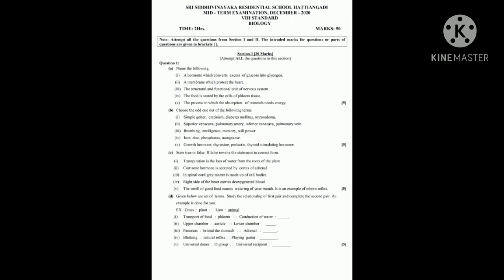Pancreas, behind the stomach; adrenal, top over the kidney, or you can write above the kidney. Many of the students have written cap of the kidney. There is no cap in the kidney. You write cap over the kidney or above the kidney, that also you can write. Next, blinking, natural reflex; playing guitar, conditional or acquired reflex. Next, universal donor, O group; universal recipient, AB group. So these are the correct answers.